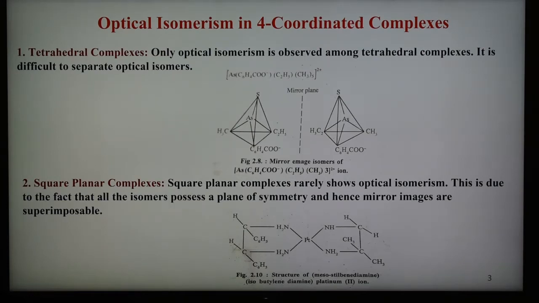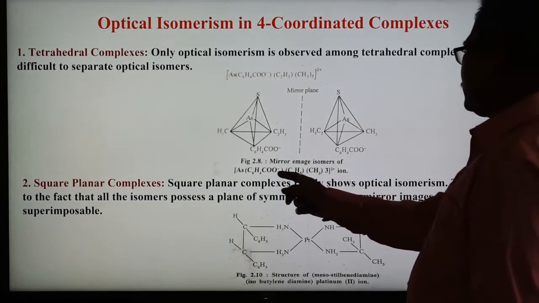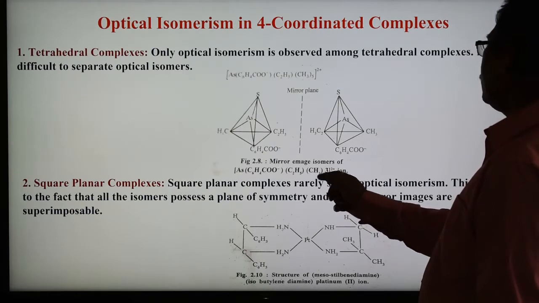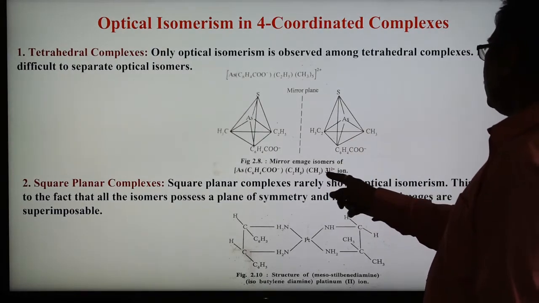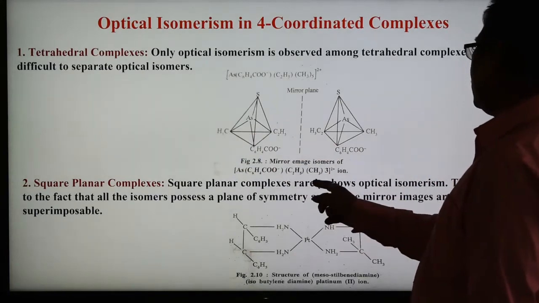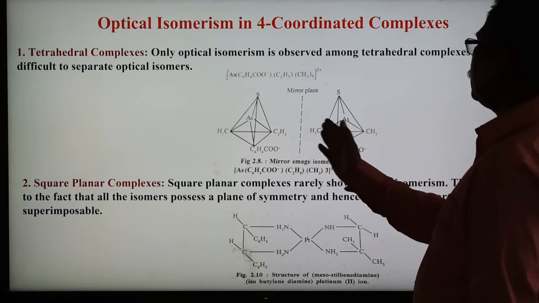Only a few optical isomers are there in which 4 different groups are coordinated to the metal. An example is shown here, and this is the mirror image. This is the example of the complex with arsenic, one group, second group, third. These are the 3. So 4 here, CS3 iron, and 4 groups are there, 1, 2, 3, 4. And this is the S, not 3, sulfur. And in this way they show mirror image.